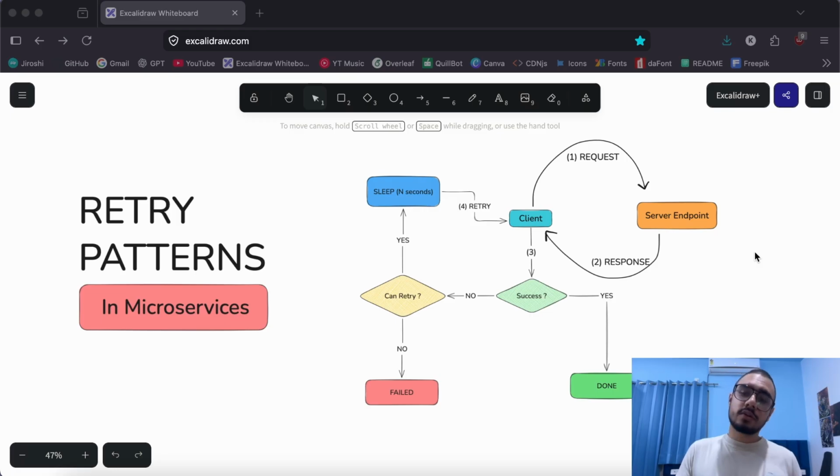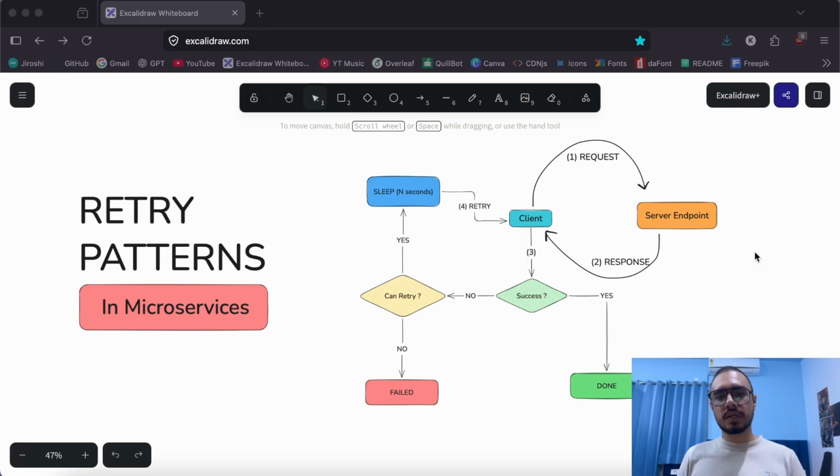Imagine calling a friend or a family member, and they don't pick up the call because they might be talking to someone else, or maybe the network is congested, network drops, whatever. You try to hit them up again after a period of time. It could be 10 minutes, 5 minutes, or even an hour, whatever. And again, they don't pick up the call. So you retry again, and finally they pick up the call. So the call was eventually successful. Now, this similar pattern that you performed is a retry pattern. So in this situation, you were the initiator of the retry pattern.